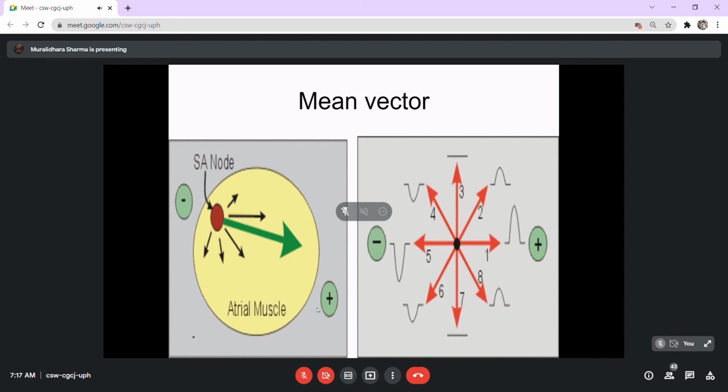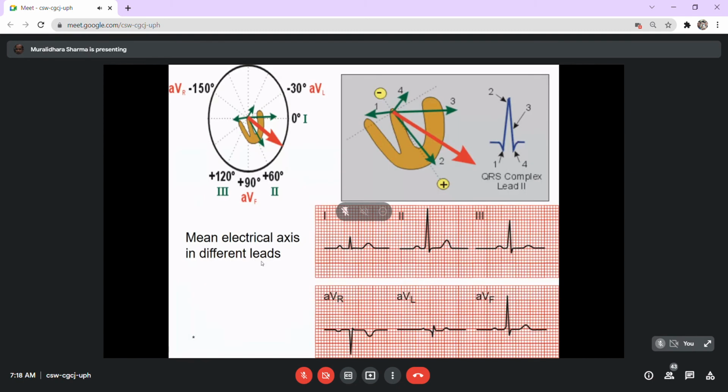So if you have pushed him in one direction, and if you have to push him in the opposite direction, you have to pull. The energy should be in the opposite direction. That's all the point when we say the mean vector. I think that's the simplest possible explanation of the vector. Now, anyway, the vector has to be calculated. To calculate the vector, you may use a conventional diagram and draw these current recordings.